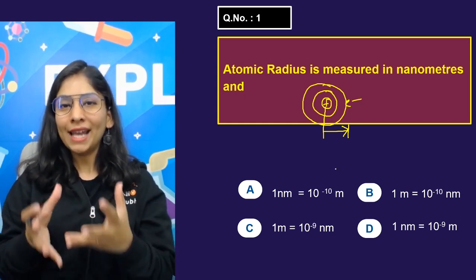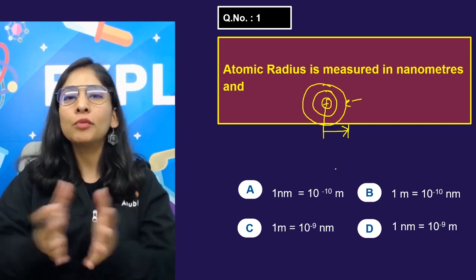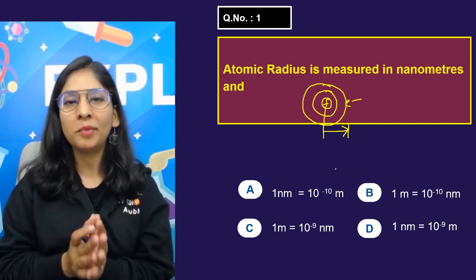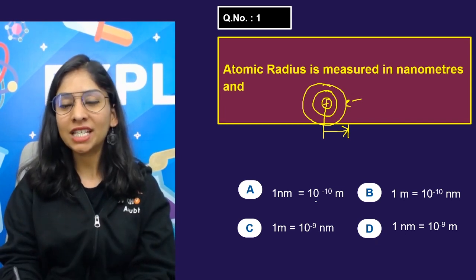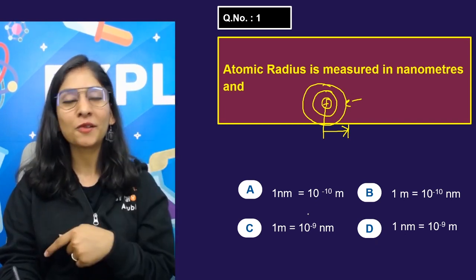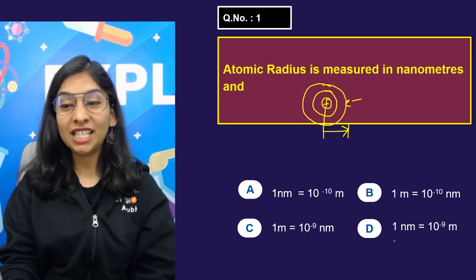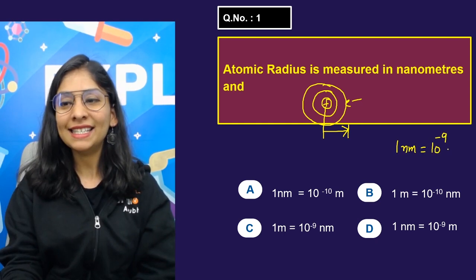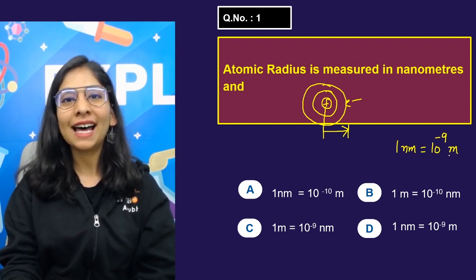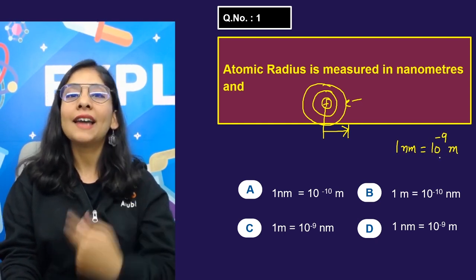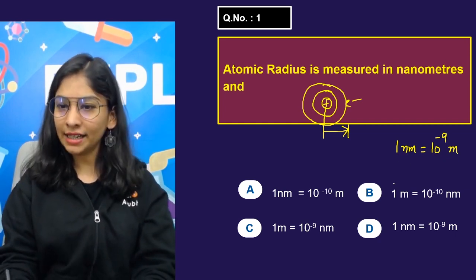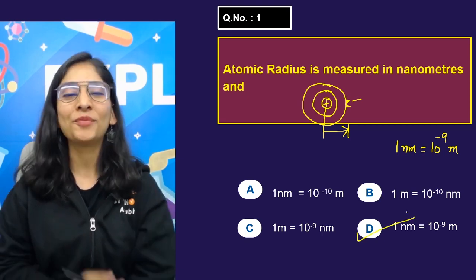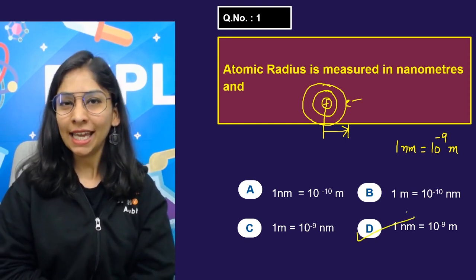Nanometer is a unit in which we generally measure such distance; it could be angstrom as well. 1 nanometer is equal to 10 to the power minus 9 meter, that is, the 10 to the power minus 9th part of a meter. It's written at option D, and I hope you got it.